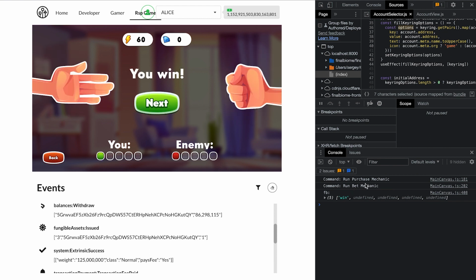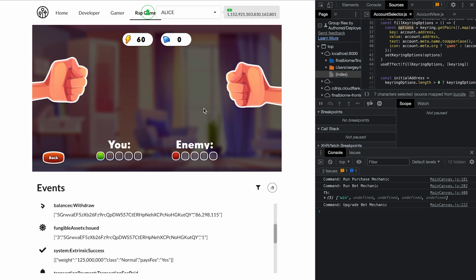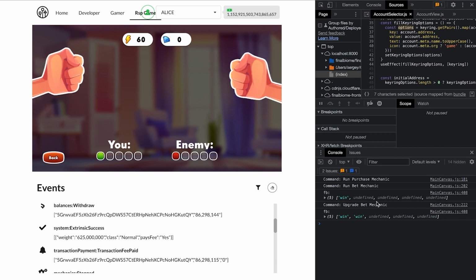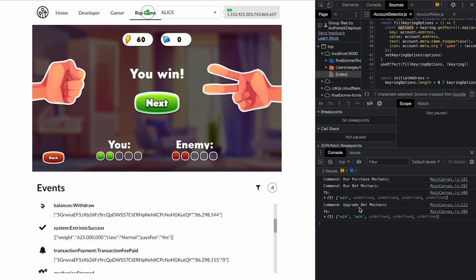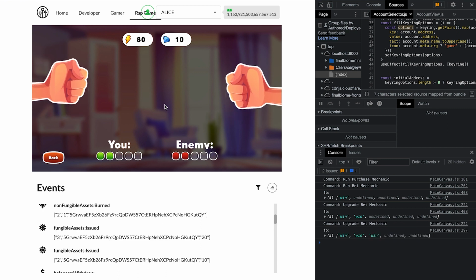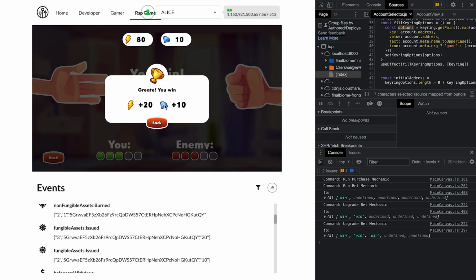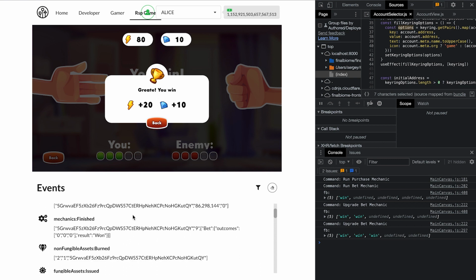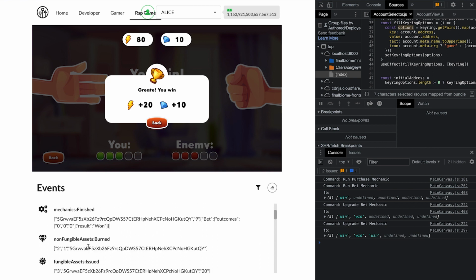Okay, when we select some arms in the UI, the command to execute the mechanic goes to the blockchain. The mechanic is executed and stops because we configured it for 5 rounds before the bet drops some assets. Next time when we select the arm, the upgrade mechanic command goes to the chain, and the chain returns a result which the interface interprets as the game result. If the game is over, then the bet mechanic finishes and some kind of reward drops out. Or not, if we lose, the bet NFA will be burned and the gamer will remain with some asset balance.